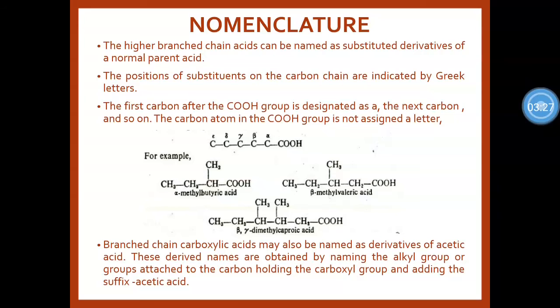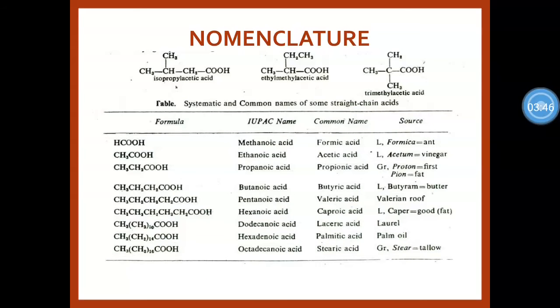A branched chain carboxylic acid may also be named as a derivative of acetic acid, and this derivative name is obtained by naming the alkyl group or groups attached to the carbon holding the carboxylic acid and adding the suffix acetic acid. The next examples are commonly listed with both the IUPAC name and the common name, so we can differentiate them in this table. Isopropyl acetic acid, ethyl methyl acetic acid, trimethyl acetic acid are examples.